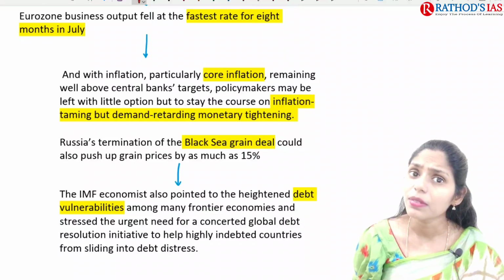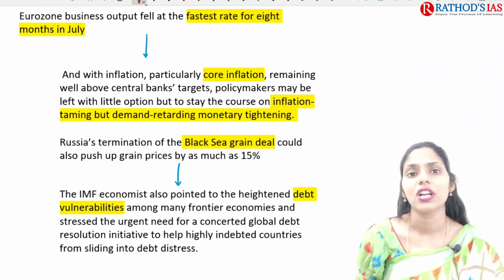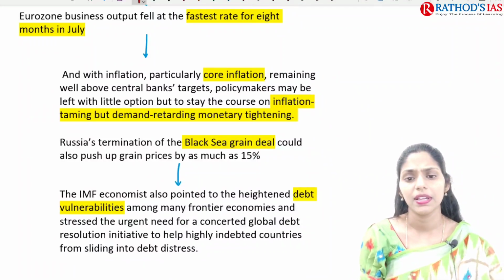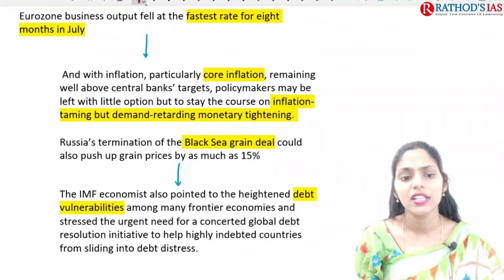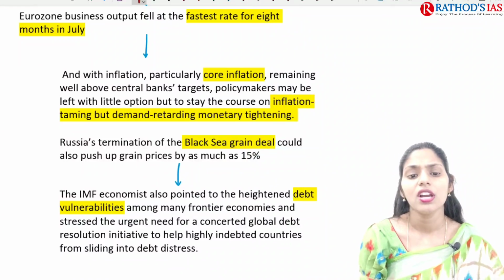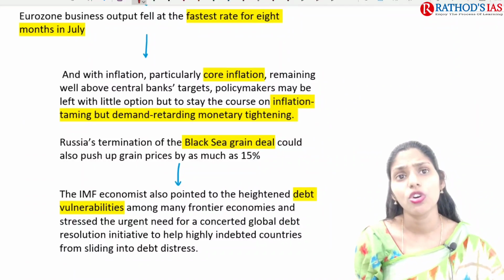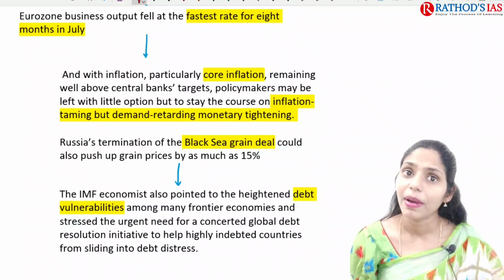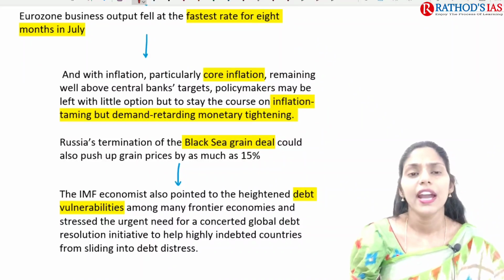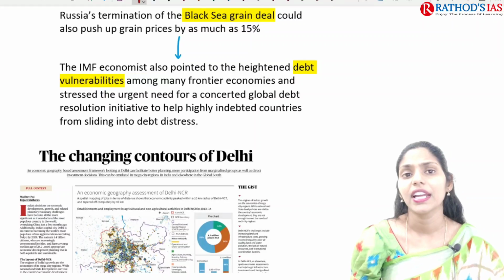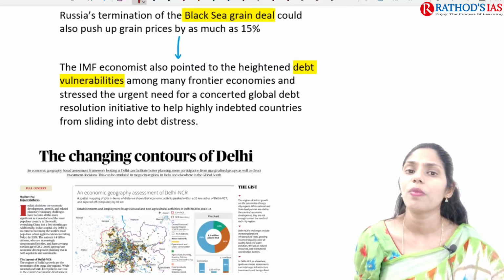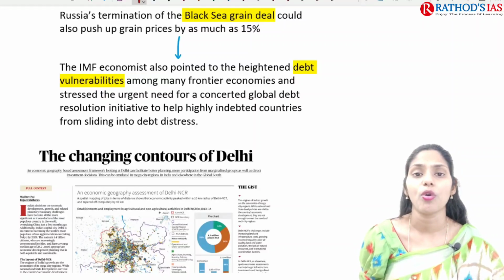And another major problem that we are having is inflation, particularly core inflation. Because of the Black Sea grain deal, which had been banned by Russia, there is an impact on food grain prices, and there might be a 15% increase in the price of these food grains. Whenever prices increase, that has a negative impact. People will not be able to afford it, and that will lead to increased hunger, malnutrition, and also poverty.